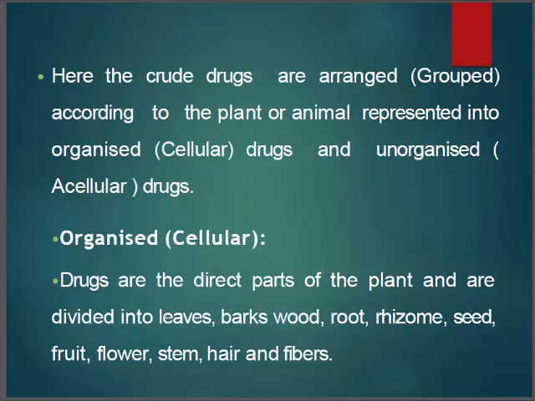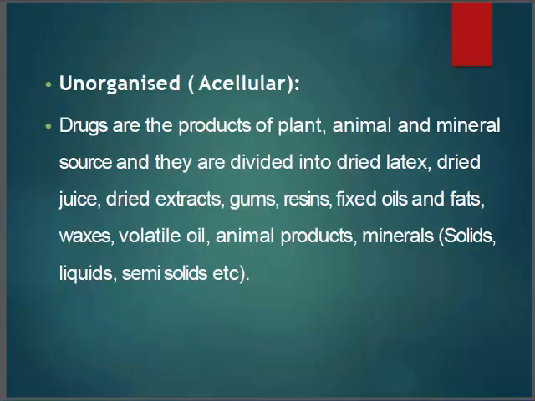Organized drugs are the direct parts of the plants and are divided into leaves, bark, wood, root, rhizome, seed, fruit, flower, stem, hair and fibers. So if the drugs are arranged according to the parts which represent them, this kind of classification is called morphological classification.